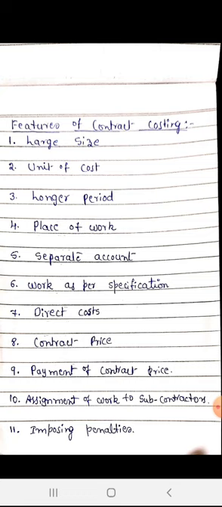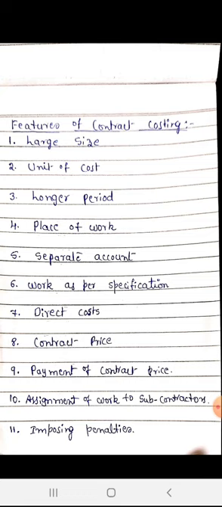Next, direct cost. In contract costing, work is undertaken at the contractee's premises or sites. Most of the expenses chargeable to a contract are direct in nature. And the contract price. Contract price is the consideration which the contractee has to pay to the contractor for executing the work. The contractor carries out the works, and for that the contractee has to pay some amount. That particular amount is called the contract price.